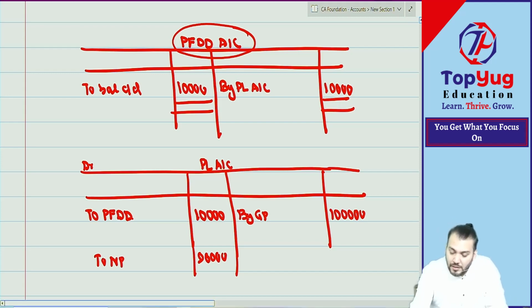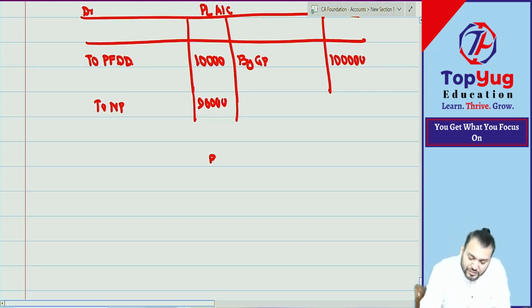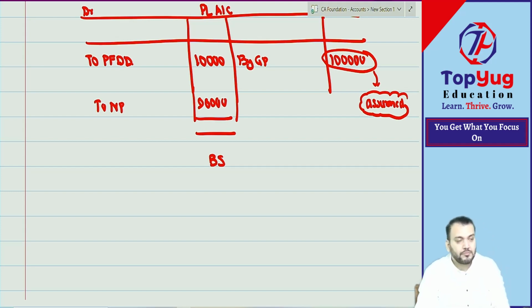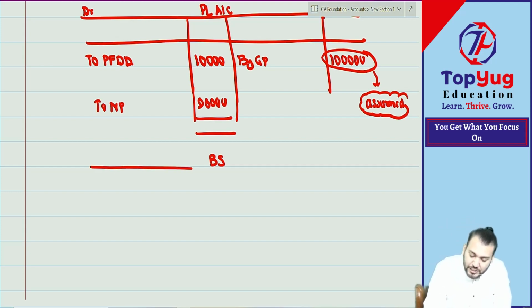Correct. Have you understood? Now we'll prepare the balance sheet. This assumption I have taken, 1 lakh. Others will think how it came. Assumed. This 1 lakh I have assumed, na, only for explanation purpose. But I will prepare the balance sheet.